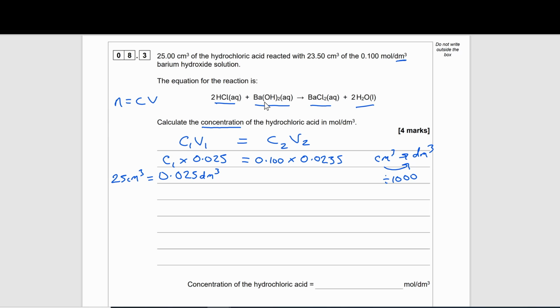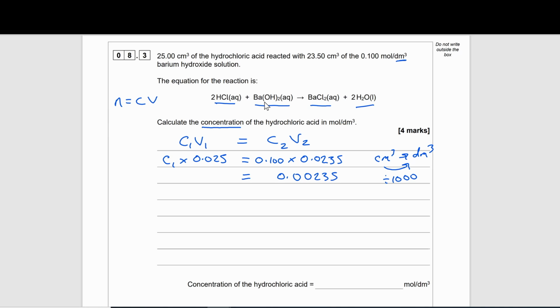So what we're able to do now is simplify this. If we calculate 0.1 multiplied by 0.0235, we'll come out with a value of 0.00235. And then that will be equal to 0.025 multiplied by C1. But at this point, we need to stop because we have to go to our equation, because we're about to find out the concentration of this hydrochloric acid.